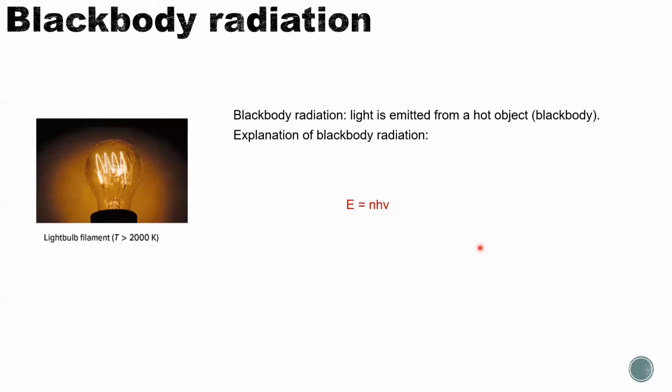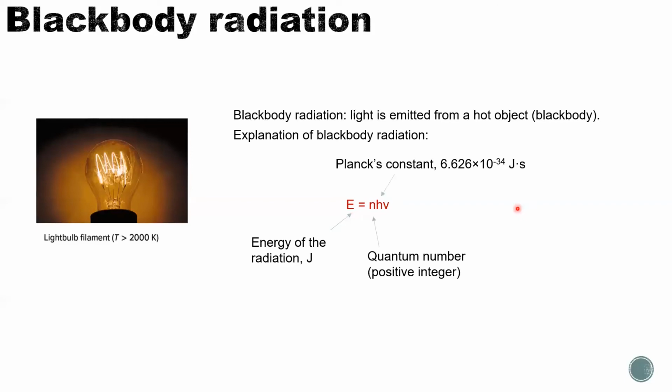And light does hold some amount of energy. The energy of light, in this case, E equals n times Planck's constant times nu, the frequency of the light. Okay, this n is called the quantum number. It's actually just a positive integer. It means 1, 2, 3, 4, 5, 6, 7, 8, you name it. And nu is the frequency of light. So this equation directly links the energy of the light with the frequency of light.